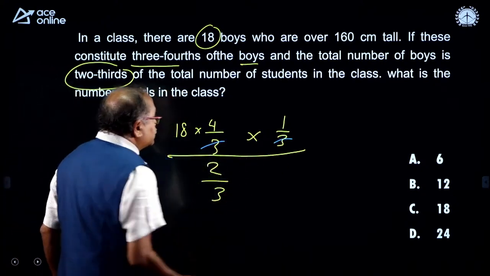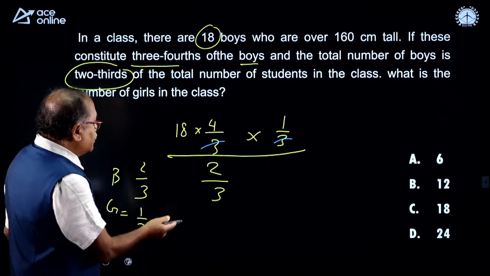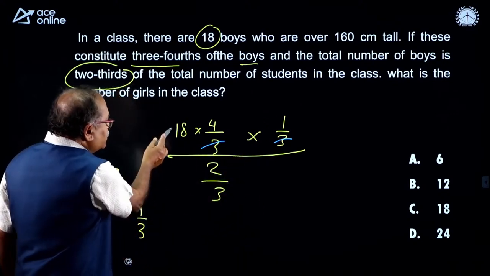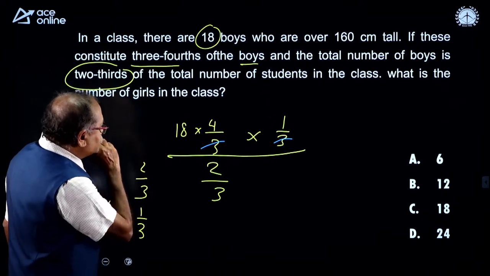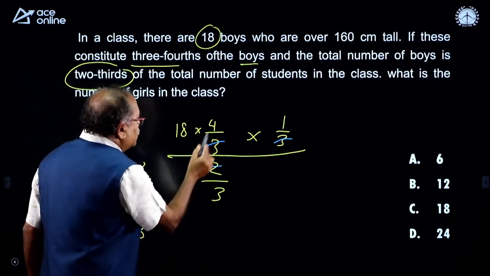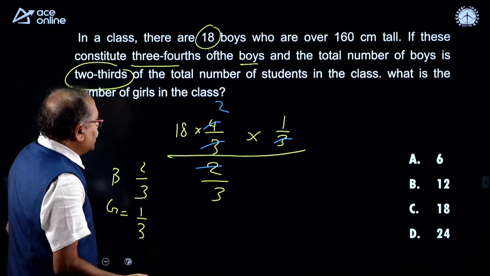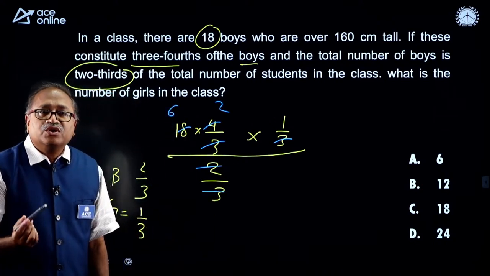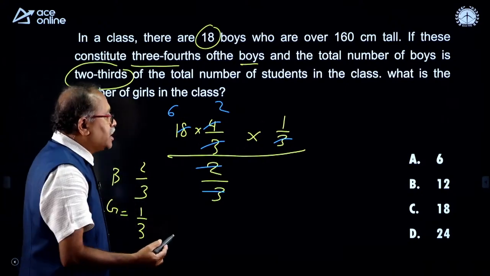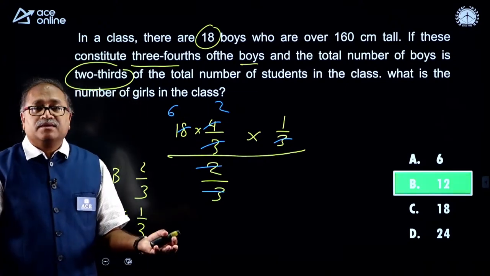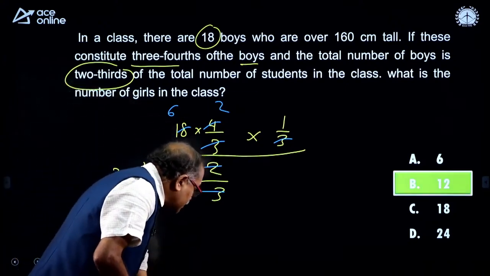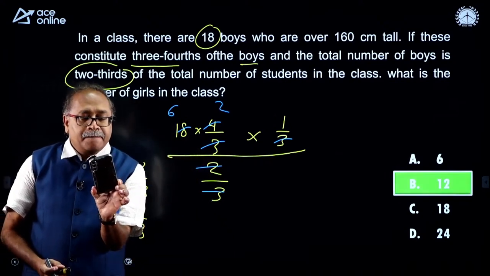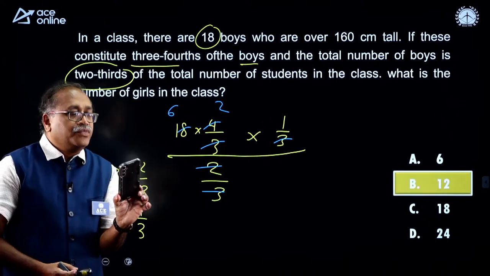As 3 gets cancelled over here, and the 3 comes in this one, so it will get cancelled how many times? Now, this gets cancelled 2 times over here, and this gets cancelled 6 times over here. So, 6 into 2, 12. So, my answer should be option B. Anyone answer the question? Wow, wonderful Chenna Reddy sir, wonderful Anusha, beautiful.